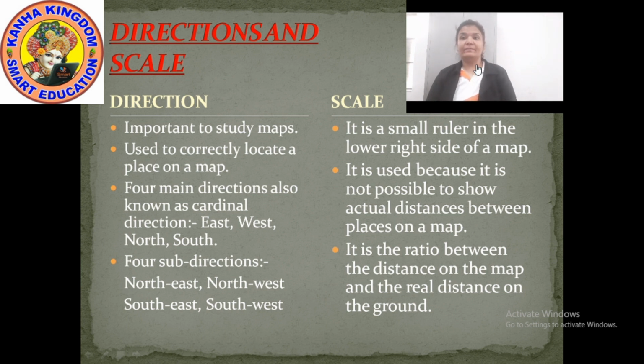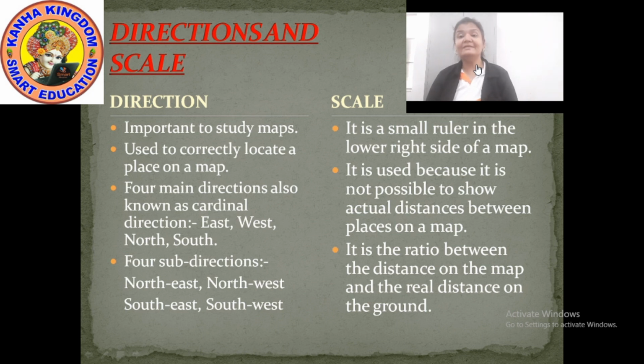Okay. Now, directions. But which are these directions? There are 4 directions. They are called the main directions, or in other words, the cardinal directions.